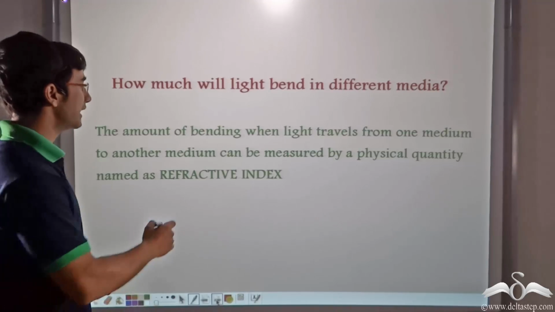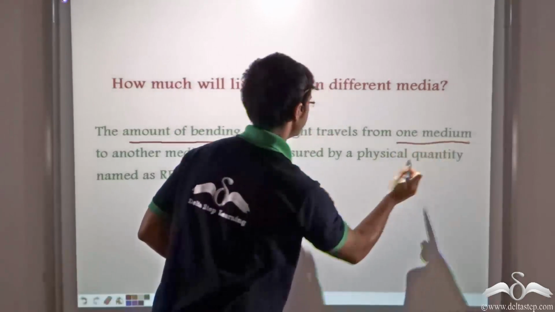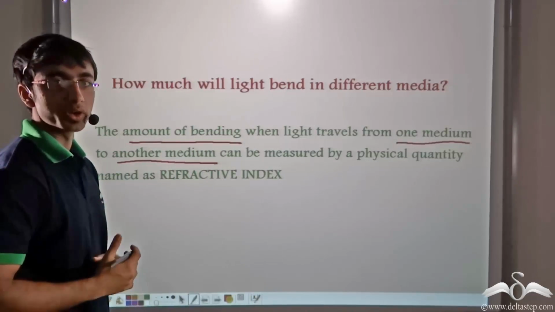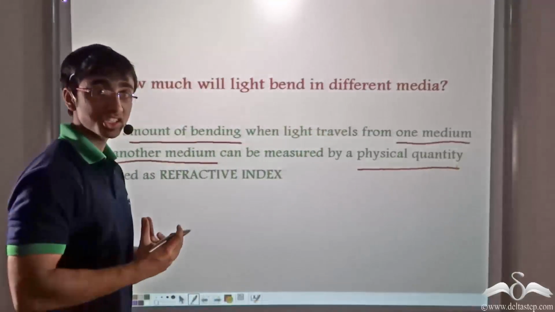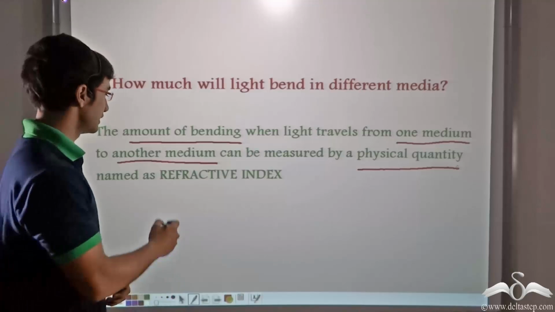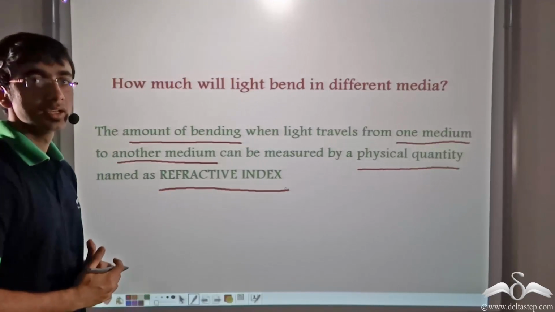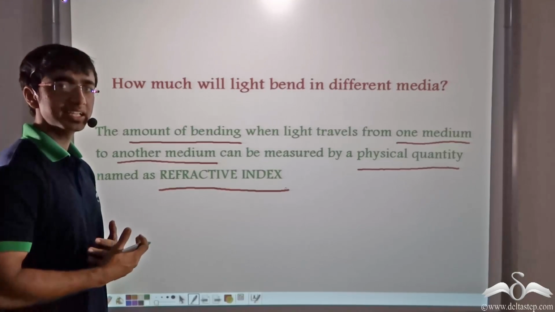Now, the amount of bending when light travels from one medium to another medium can be measured by a physical quantity. This physical quantity of how much light bends when it travels from one medium to another medium is given by the refractive index of the medium. Now, before we find out what the refractive index is, let us recapitulate something.